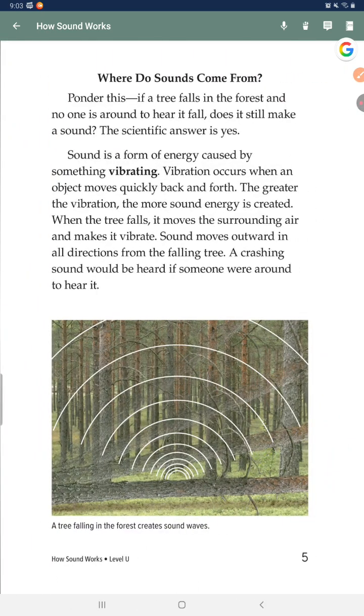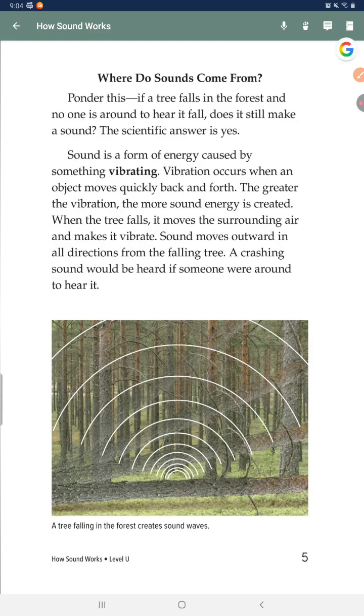Where do sounds come from? Ponder this: if a tree falls in the forest and no one is around to hear it fall, does it still make a sound? The scientific answer is yes. Sound is a form of energy caused by something vibrating. Vibration occurs when an object moves quickly back and forth. The greater the vibration, the more sound energy is created.